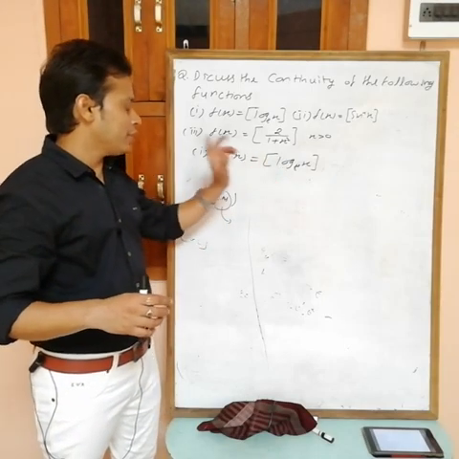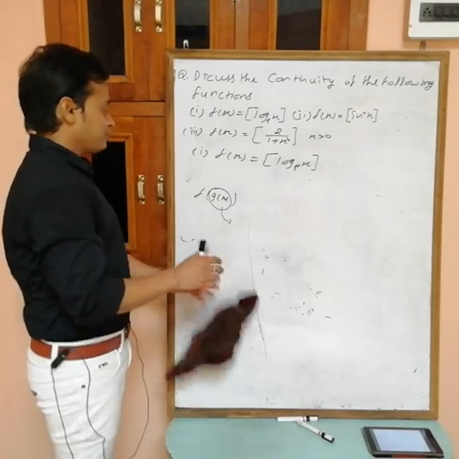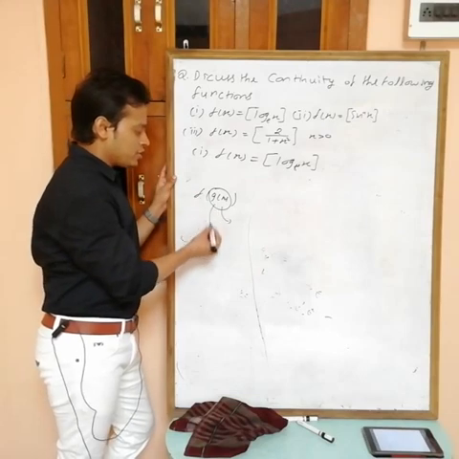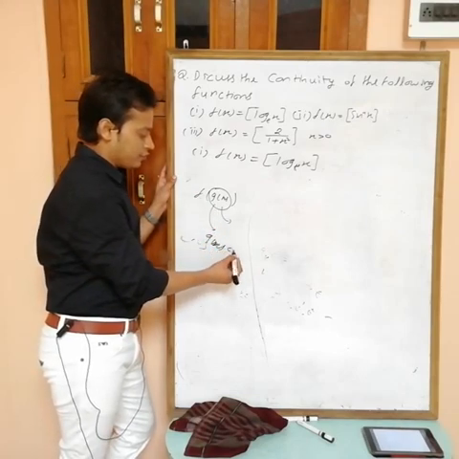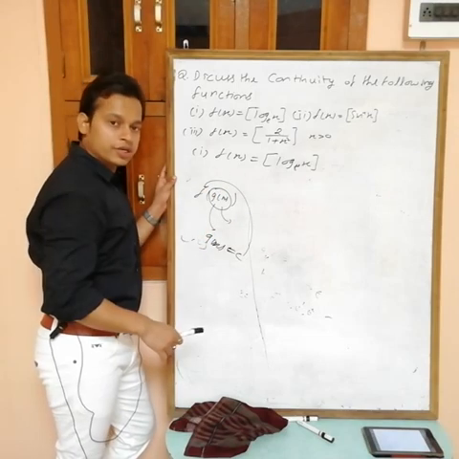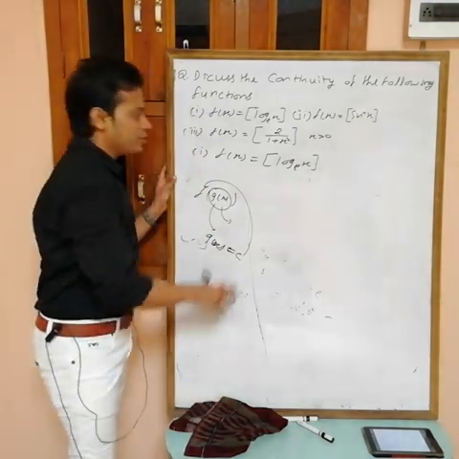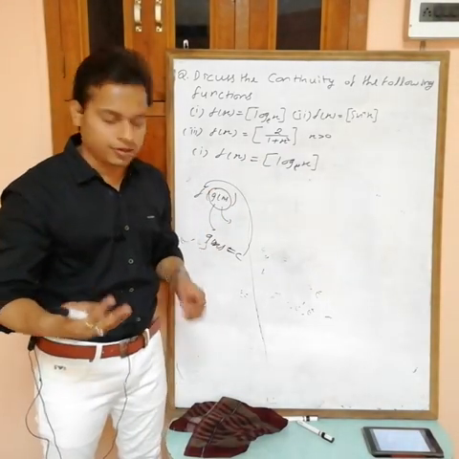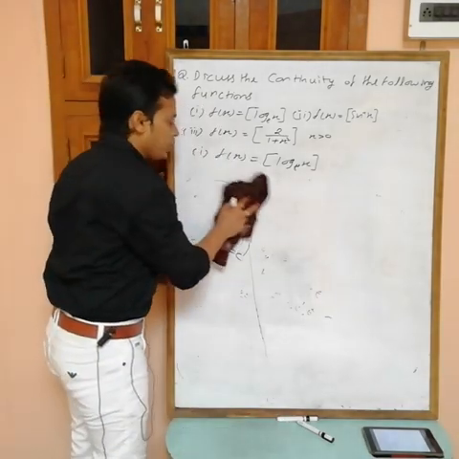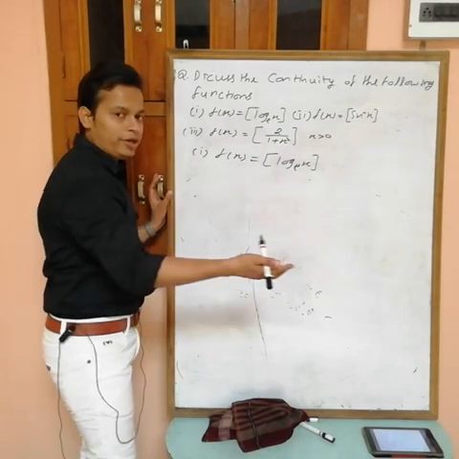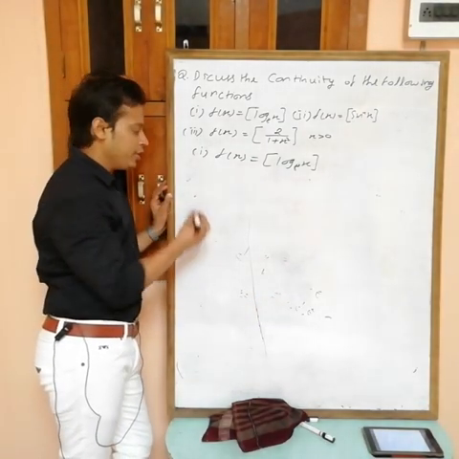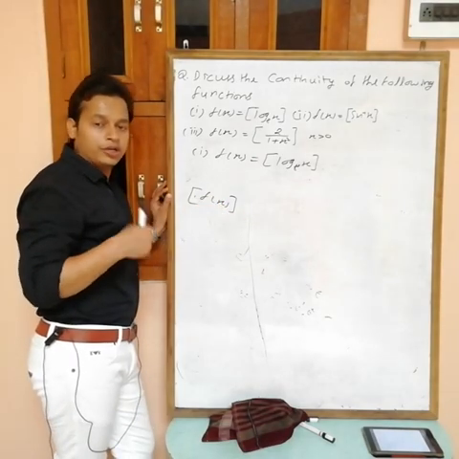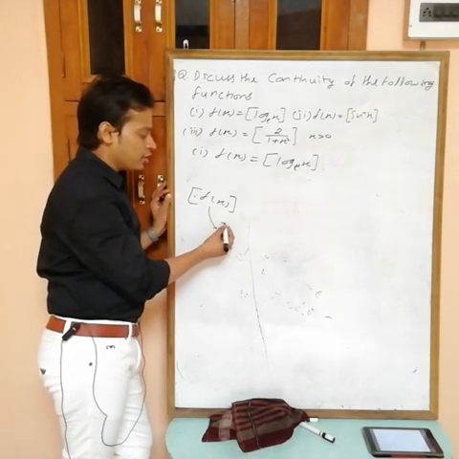Now we have here the greatest integer. In case of f of g(x), after that we have to check the discontinuity at all the points where g(x) becomes c, where c is a possible point of discontinuity of f. And we also know that the greatest integer function is discontinuous at every integer. So we have to check the discontinuity at points where log x becomes an integer, and it is also written in notes as a point. In case of greatest integer of f(x), continuity should be checked at points where f(x) becomes an integer.